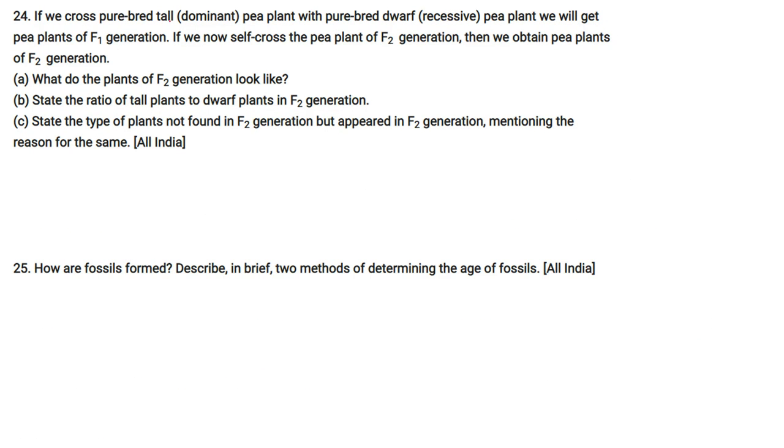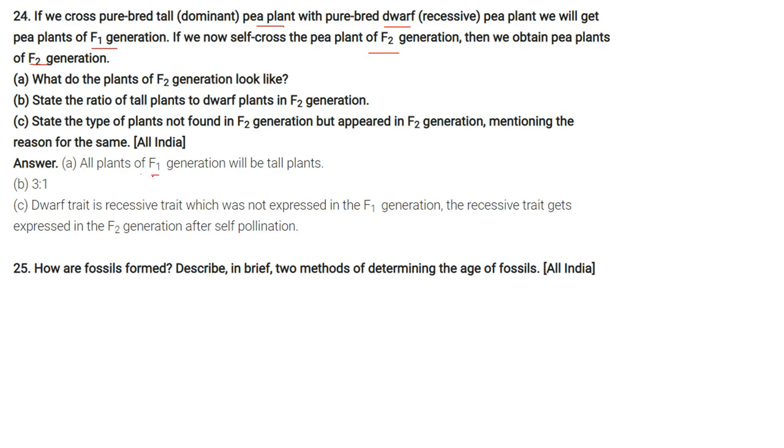If we cross a pure bred tall, dominant pea plant and a pure bred dwarf, that is recessive, pea plant, we will get pea plants of F1 generation. If we now self cross the pea plants of F1 generation, then we obtain pea plants of F2 generation. What do the plants of F1 generation look like? The answer is all plants of F1 generation will be tall plants. And state the ratio of tall plants to dwarf plants in F2 generation. This we already discussed in our theoretical discussion, so it will be 3:1.